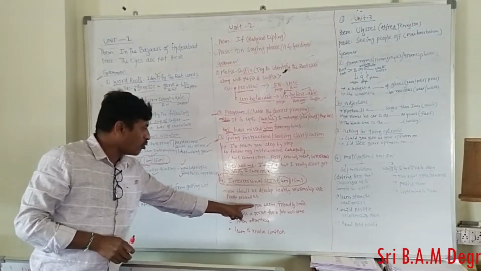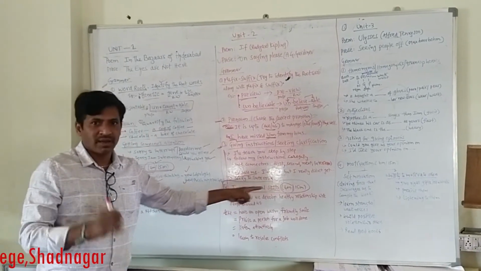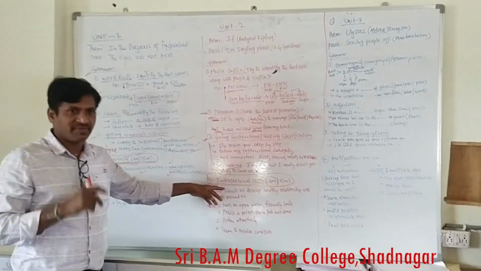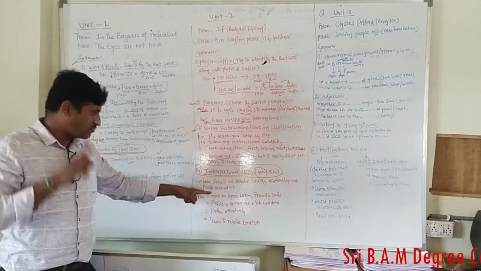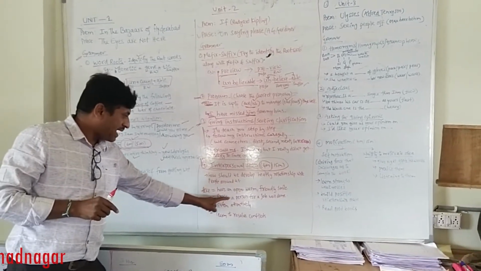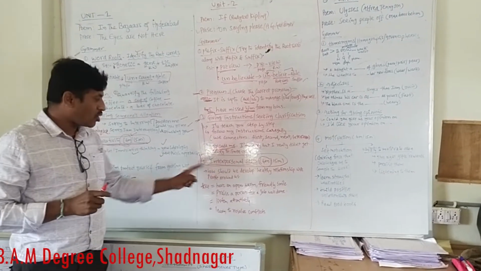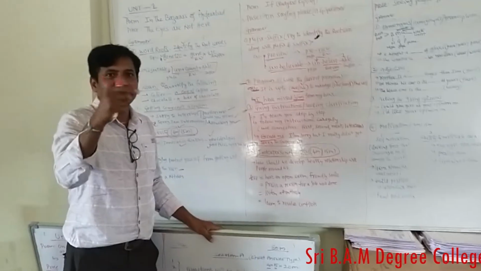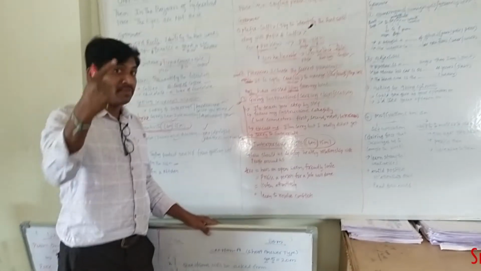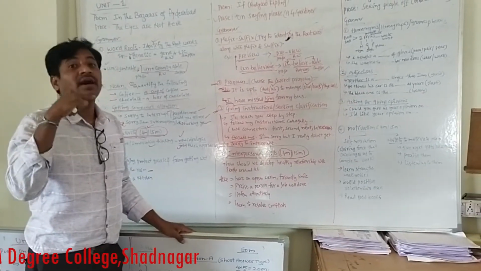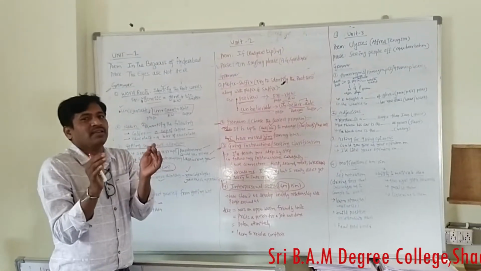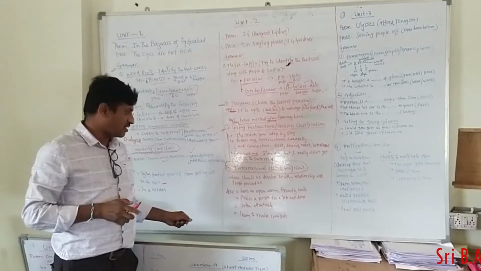So we have an open and warm, friendly smile. Always your face should be a smiley face. Friendly expressions you have to give. Next, praise a person for a job well done. If a person has done any job well, you have to praise immediately. Give some rewards, awards, gifts. In that way you can maintain the skill, that means you can maintain a good relationship with others.